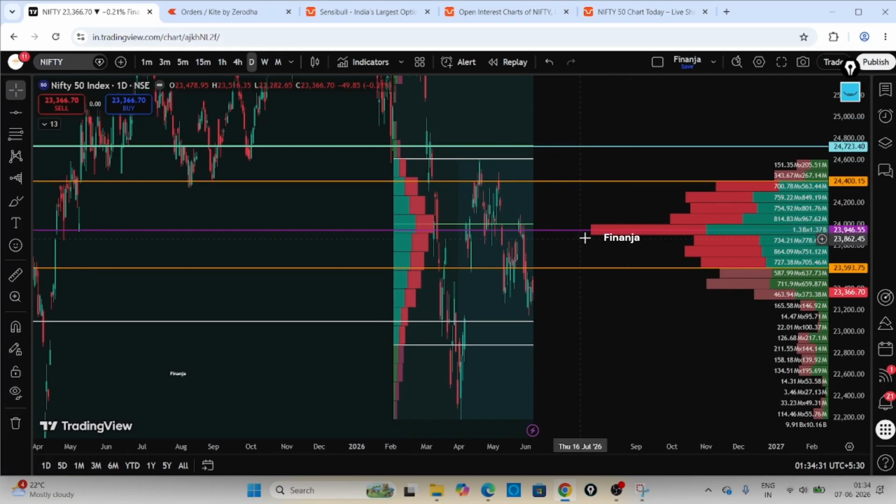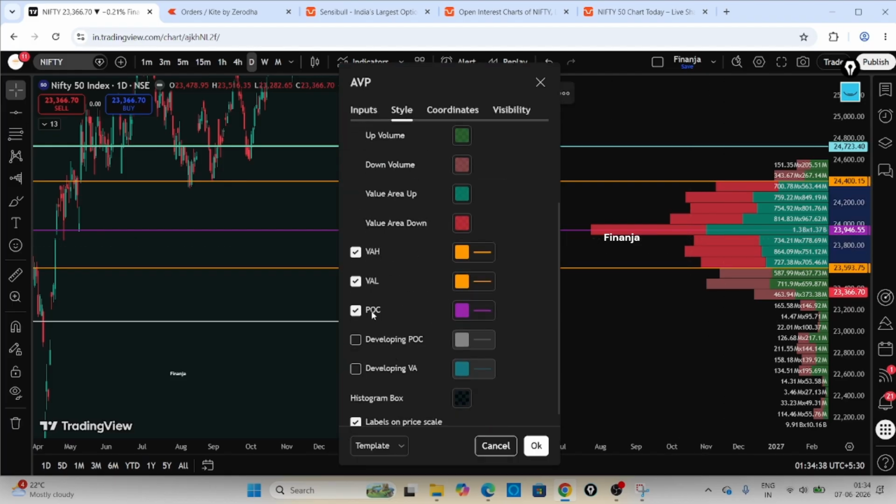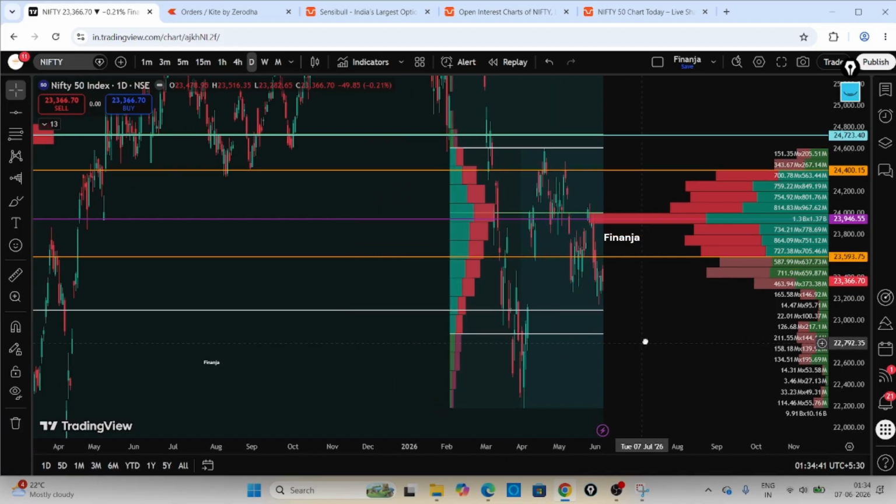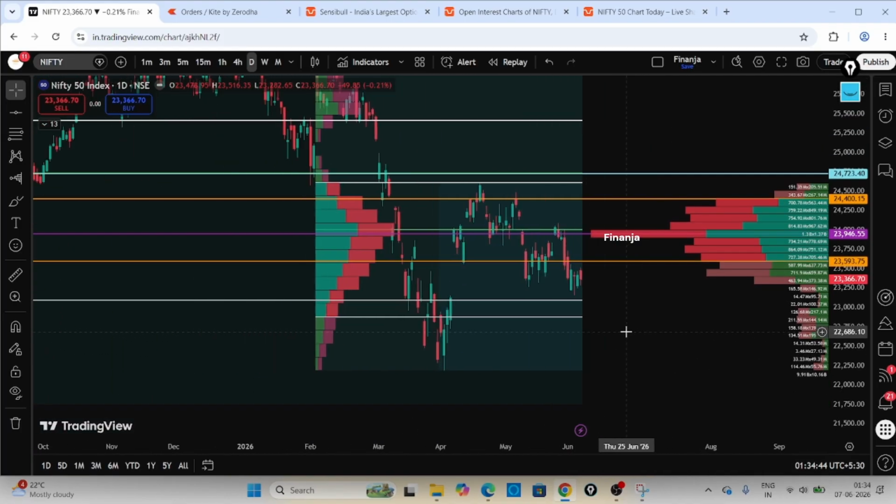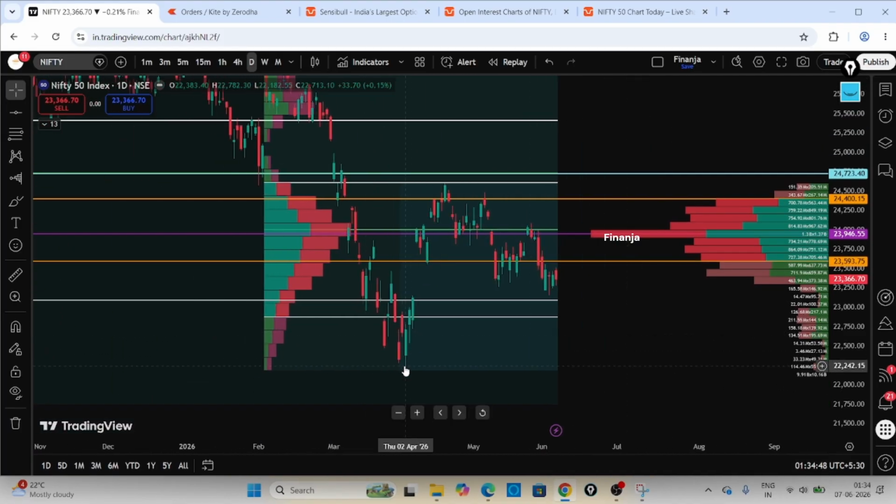So you can get it from here. This is the POC. Let me just edit it. You can come to know this is the POC. See, this is the POC line. So this POC is where exactly it is applying, from this up to this one. Okay, but again you can take some decision that the maximum traded volume is on the upside, and